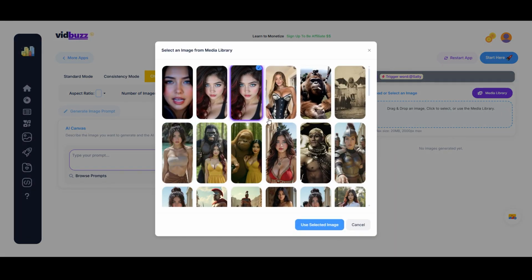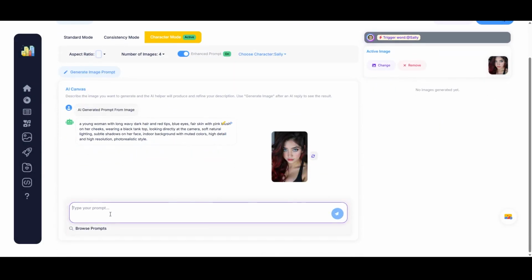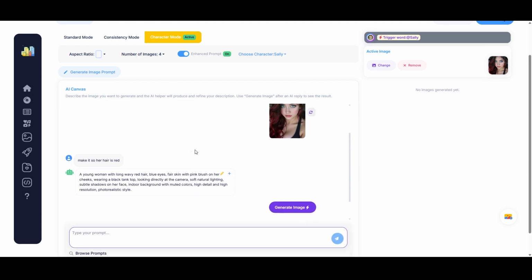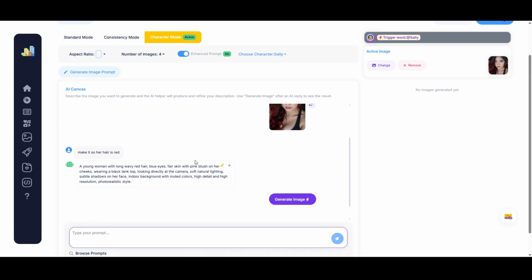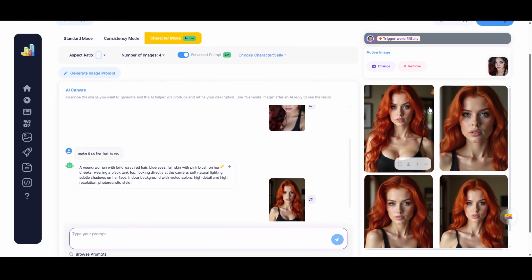And we'll just take one of these reference images of Kira. I'll put that in and generate a prompt off of that. And right off the bat, I'm just gonna change this to say, make it so her hair is red, because all we're really trying to do here is get a portrait type of shot with Sally, but obviously, Sally has red hair. So let's see what we get here. Okay, cool. So now we have this kind of close-up shot of Sally right there.